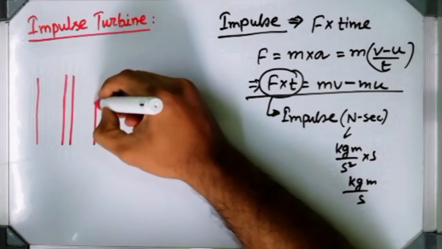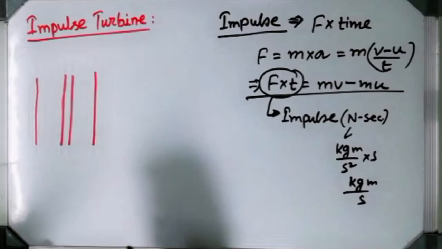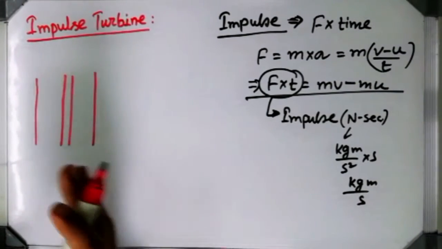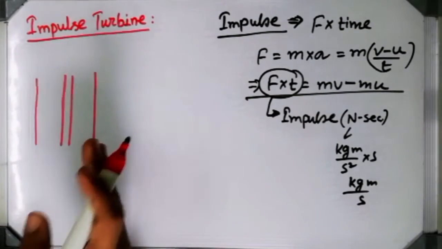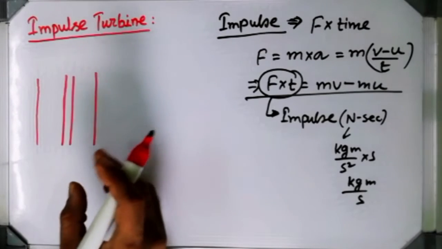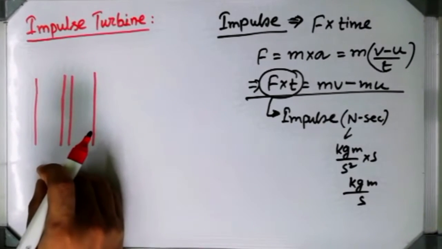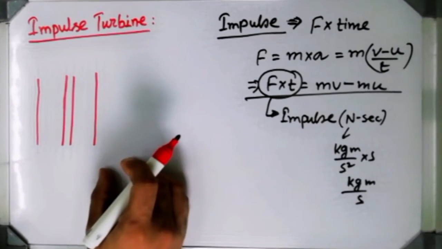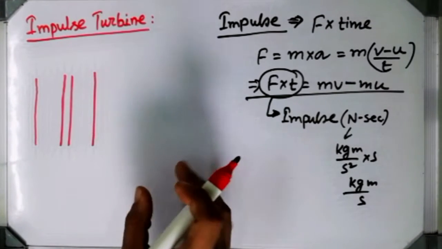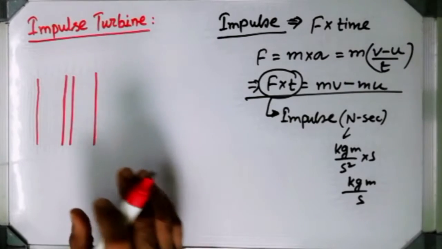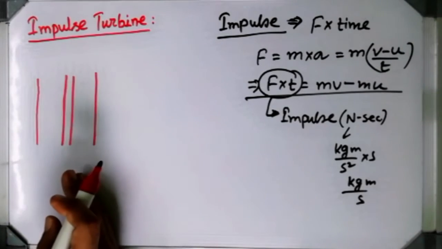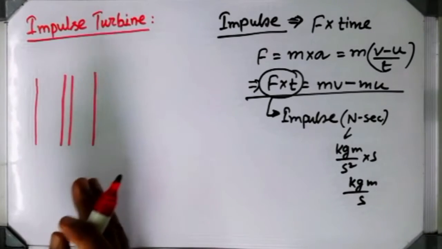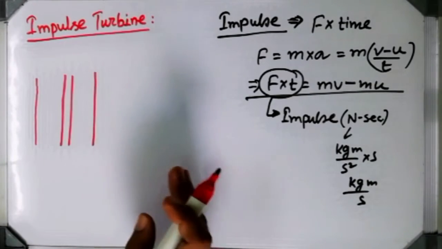Obviously in case of practical application, there will be multiple rows of nozzle and blade. That means one row of nozzle followed by one row of blade, then again a second row of nozzle followed by a second row of blade. Like this compounding has been done. That means multiple nozzle rows and multiple blade rows will be there.